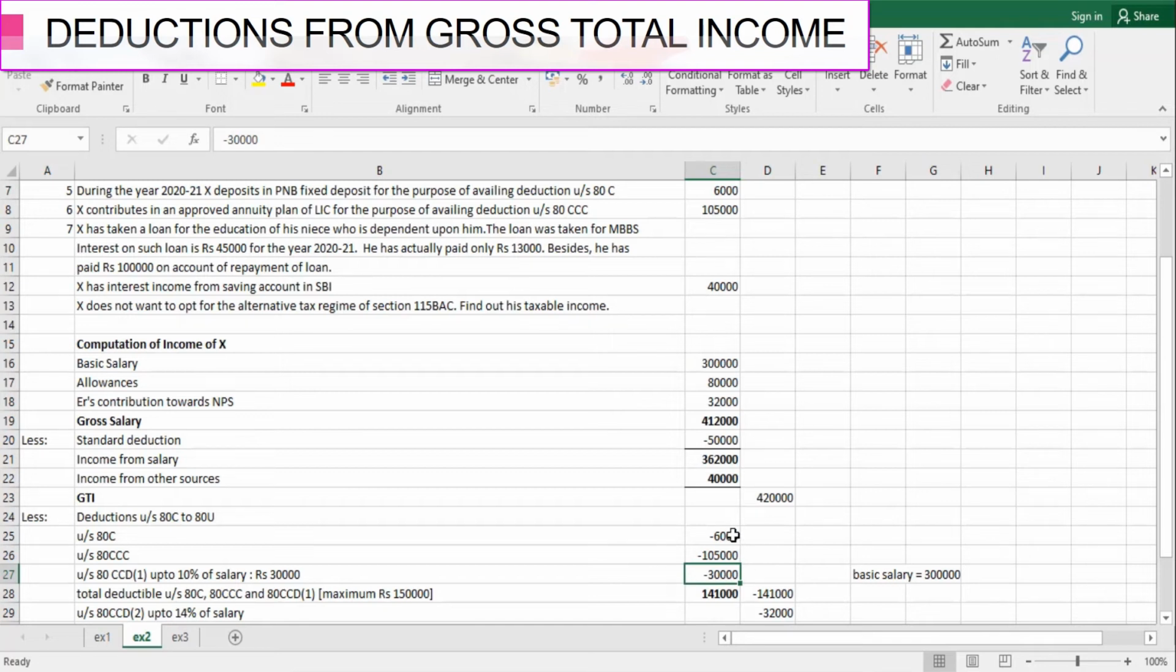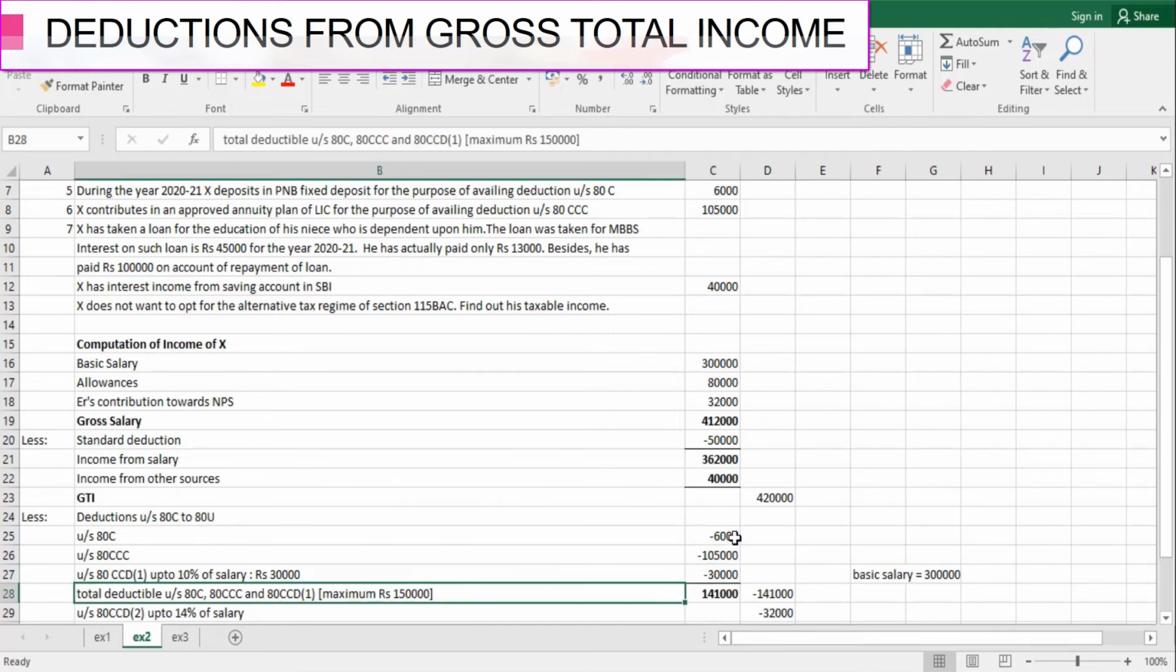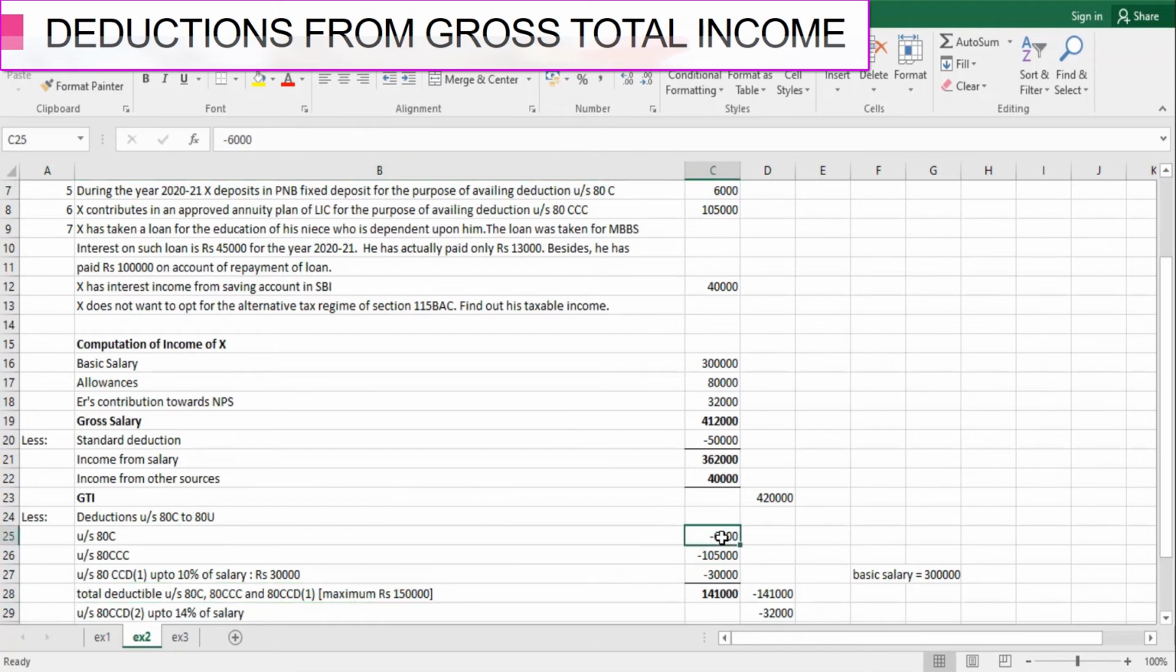Next, before allowing him these three deductions, you have to check the ceiling of rupees 1,50,000. So here 6,000 under 80C, 1,05,000 under 80CCC, and 30,000 under this 80CCD(1). This makes a total of rupees 1,45,000. So we can allow him this 1,45,000.